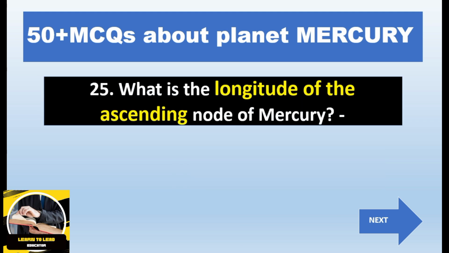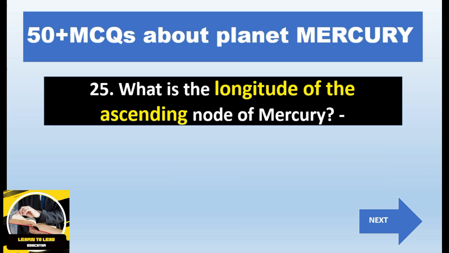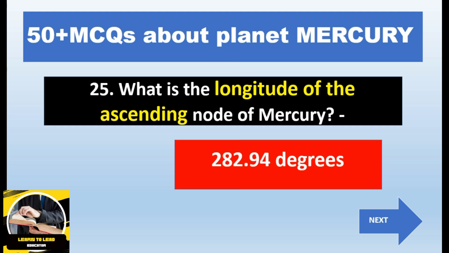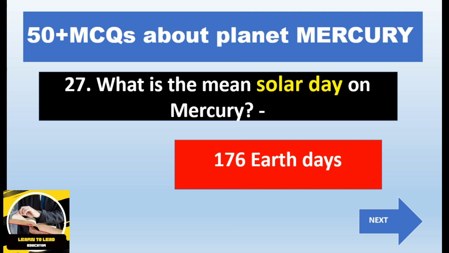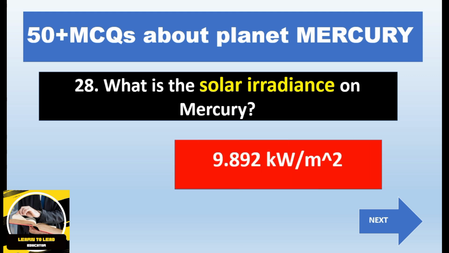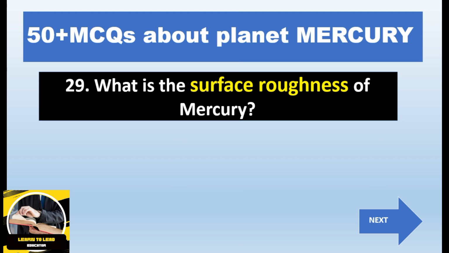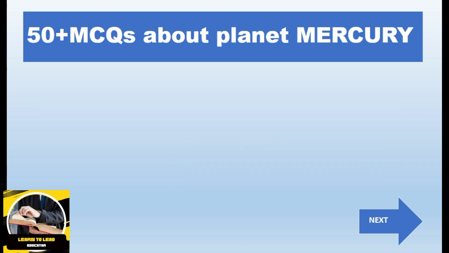What is the longitude of the ascending node of Mercury, that is 282.94 degrees. What is the mean solar day on Mercury, that is 176 Earth days. What is the solar irradiance on Mercury, that is 9.892 km per second. What is the surface roughness of Mercury, that is 1.2 km.